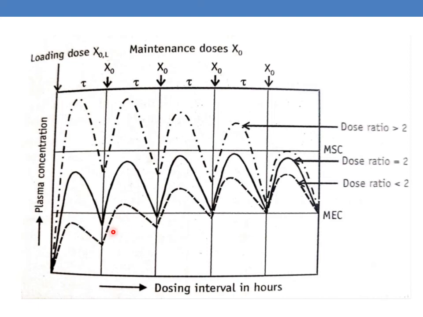So the ideal case is that the dosing interval must be equal to the T half and the dose ratio should be equal to 2. This is the importance of dose ratio and the loading dose and the maintenance dose. Both dose ratio greater than 2 and less than 2 are not clinically significant. They may show either toxic effects or subtherapeutic effects. In order to attain clinical efficacy, the dose ratio should be equal to 2 and the dosing interval must be equal to the T half.